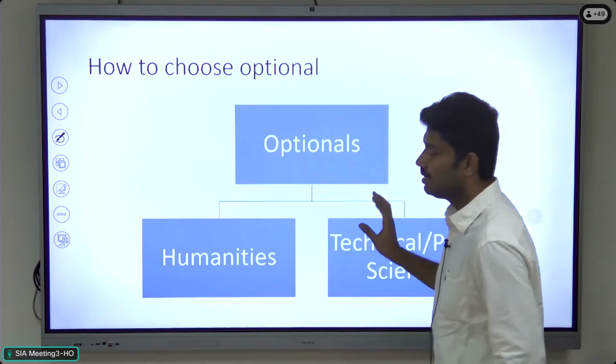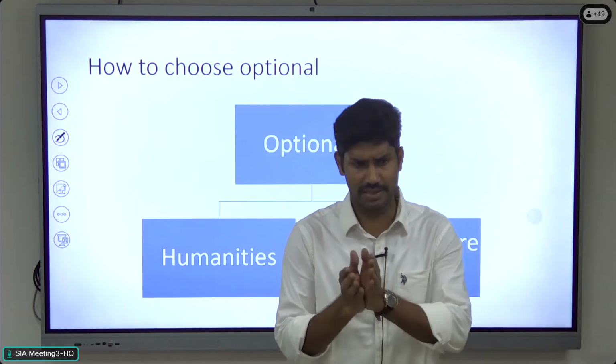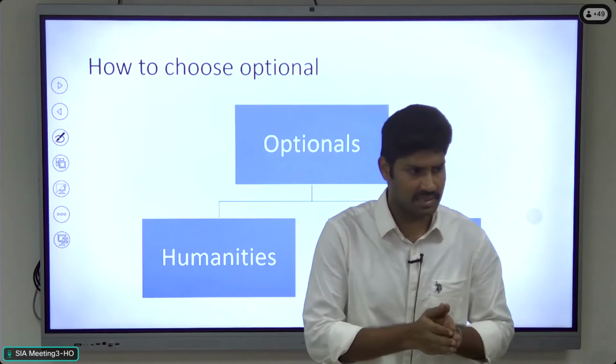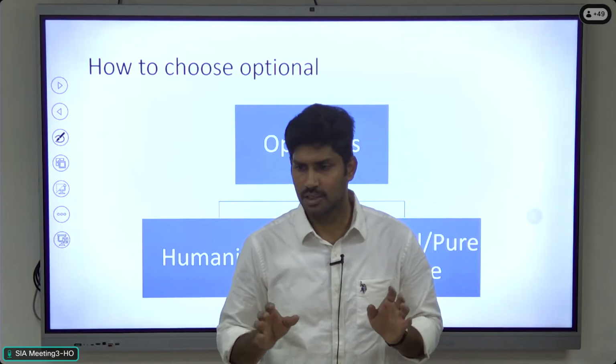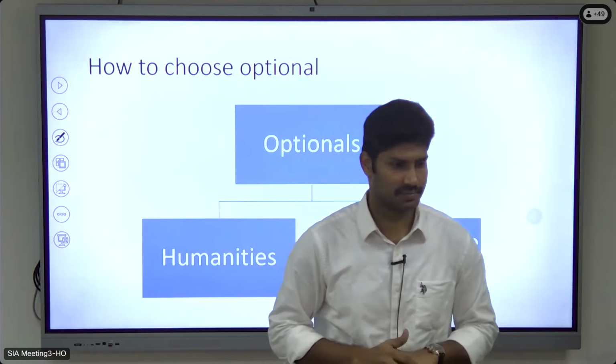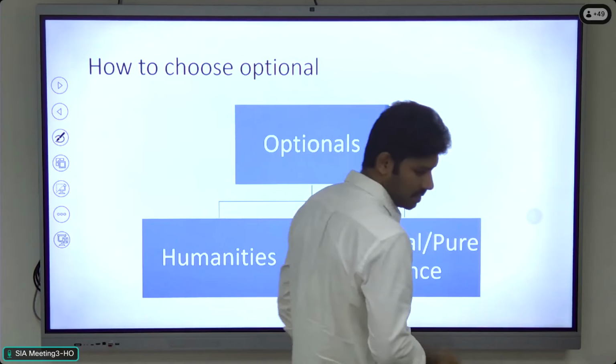But actually, for most of the areas, especially the pure science area, so I told you, agriculture is applied science. For the pure science area, the subject is vast, so we have to cover every word in the syllabus. So that's it. In general, these are the pros and cons.